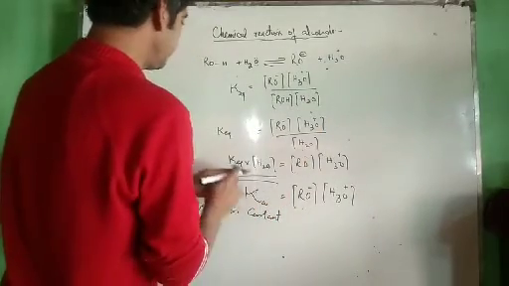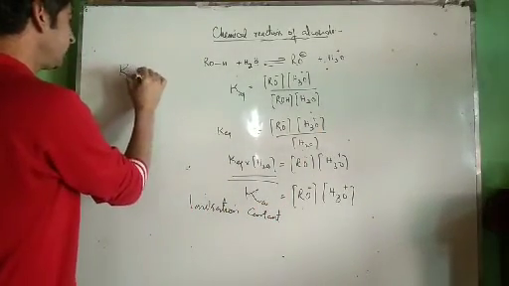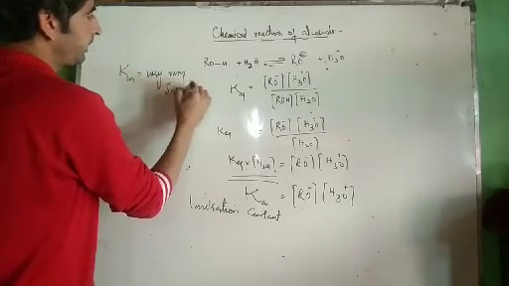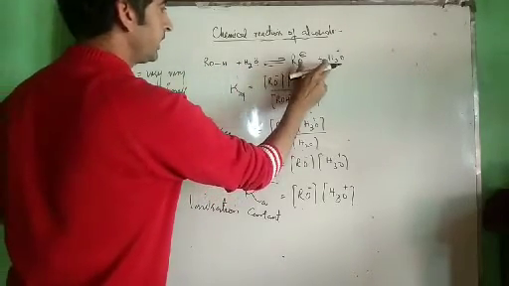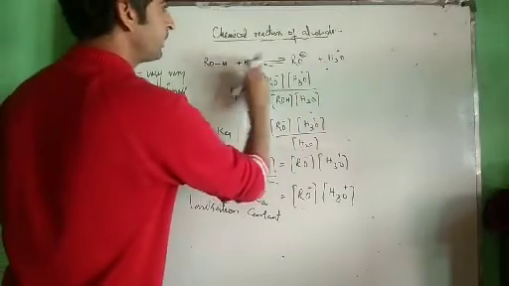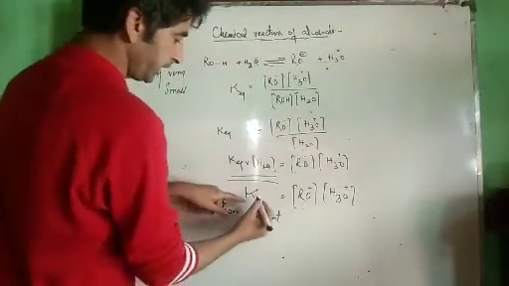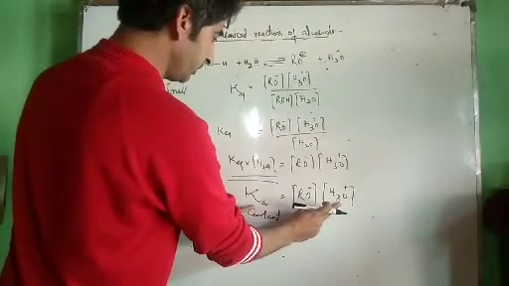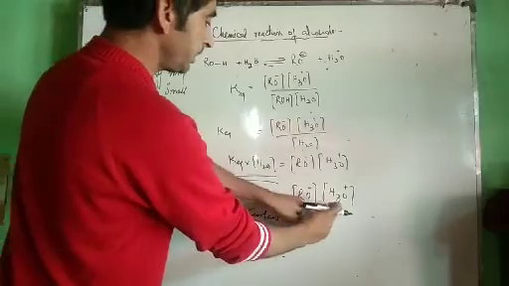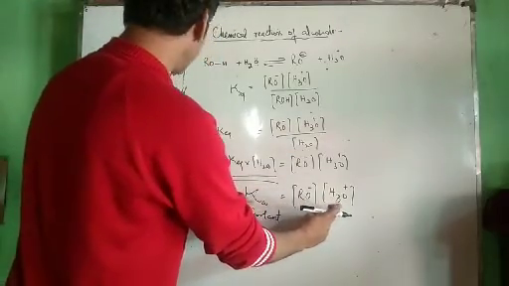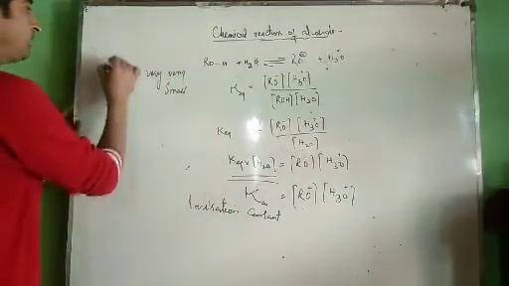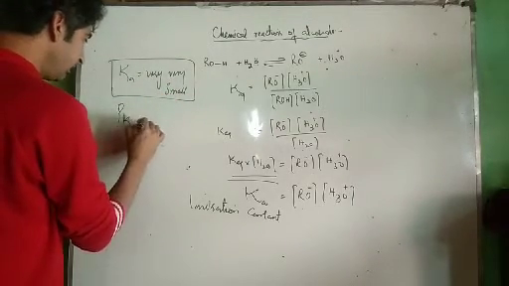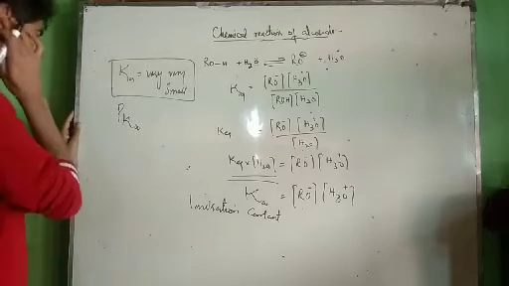Now for alcohols, this Ka value is very small, indicating that the forward reaction does not take place rapidly. A little amount of H positive is produced. Because Ka is directly proportional to H positive, the more H positive is produced, the more Ka will be. Since in alcohols less H positive is produced, the Ka value is small. Now we express this Ka in terms of pKa.